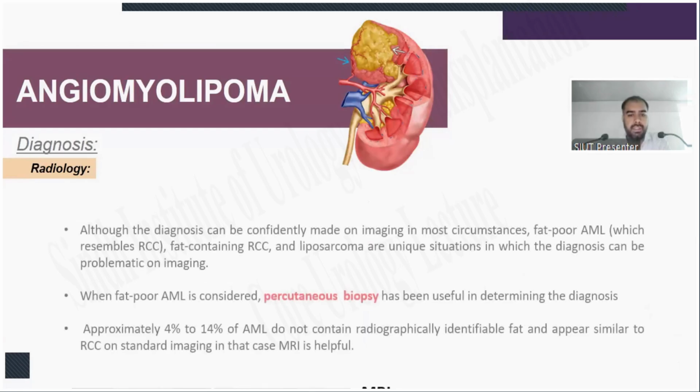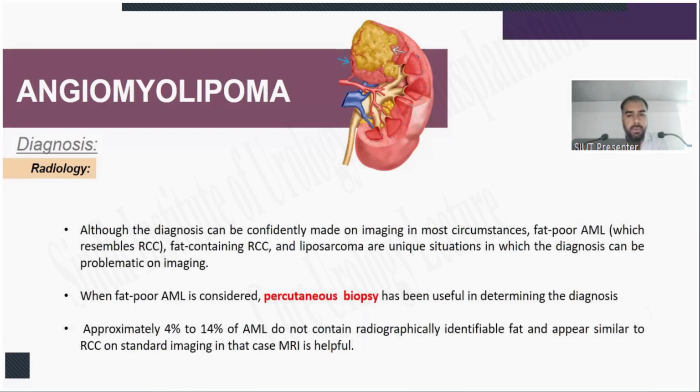Although the diagnosis can be confidently made on imaging in most circumstances, fat-poor AML, which resembles RCC, fat-containing RCC, and liposarcomas are unique situations in which the diagnosis can be problematic on imaging. When fat-poor AML is considered, percutaneous biopsy has been successful in determining the diagnosis. Approximately 4 to 14% of AMLs do not contain radiographically identifiable fat and appear similar to RCC on standard imaging. In that case, MRI is helpful.